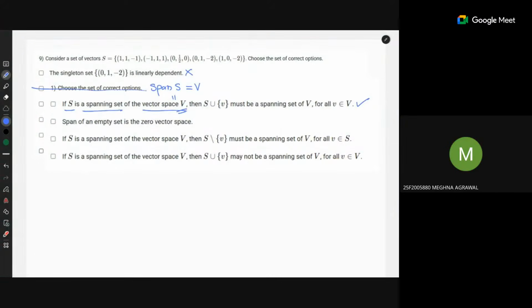Sir, that means if span is equal to V, then S will be the basis. That is the condition. But here span S should belong to V. S need not be a basis. Don't get confused. Don't add more terminologies to this. S need not be a basis, first of all.